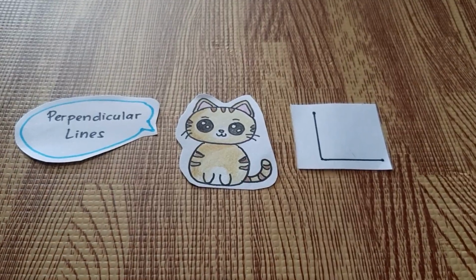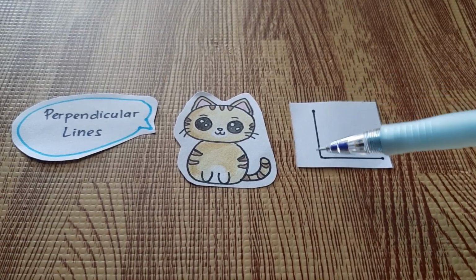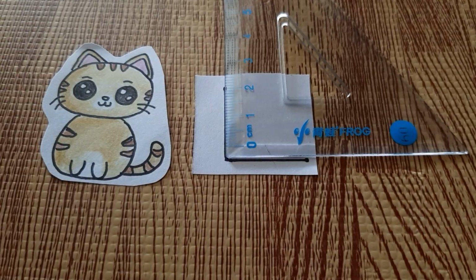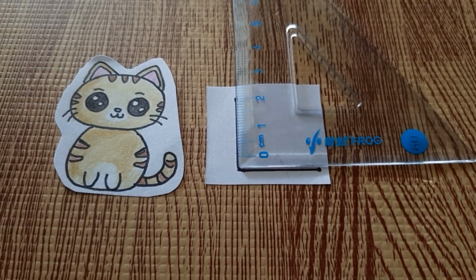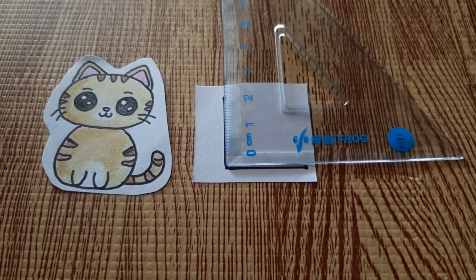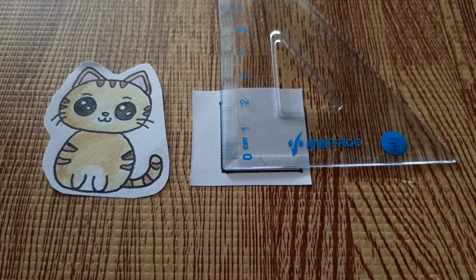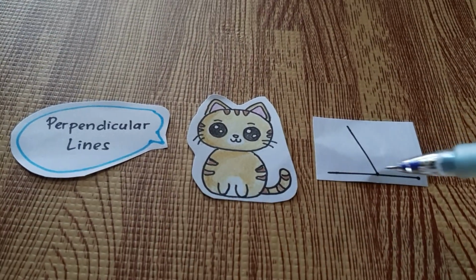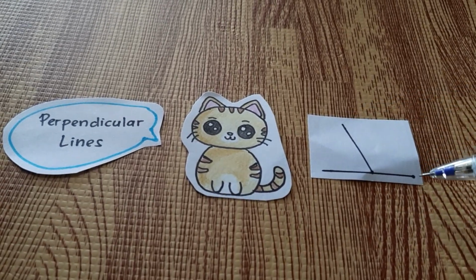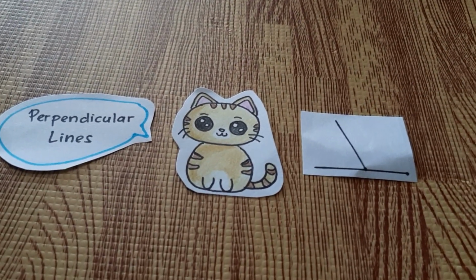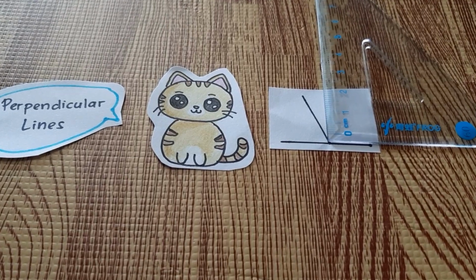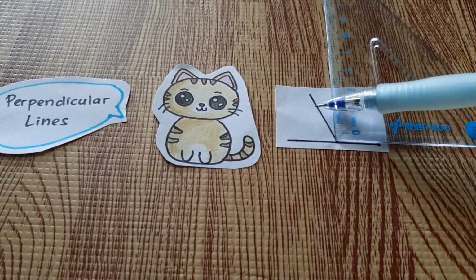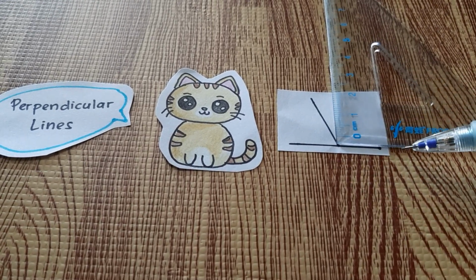How about these two lines? Are they perpendicular lines? Let's check with the set square. Oh yes, it's exactly 90 degrees. So these two lines are perpendicular lines. How about these two lines, this one and this one? Are they perpendicular lines? Let's check. Oh no, it's bigger than 90 degrees. So these are not perpendicular lines.